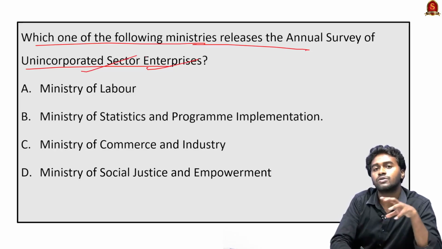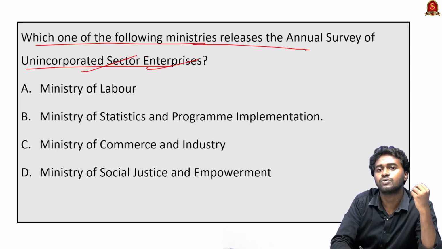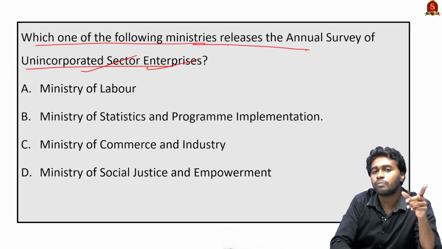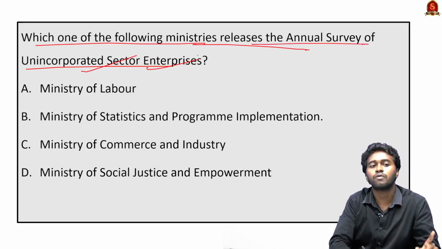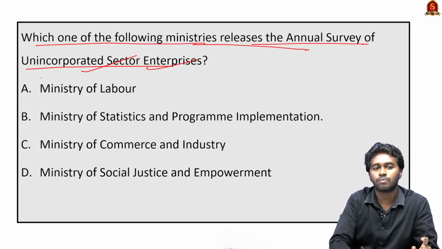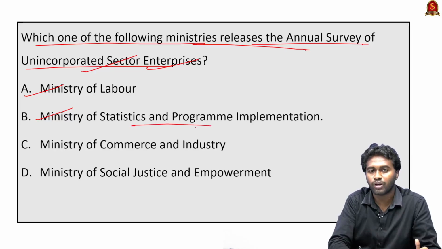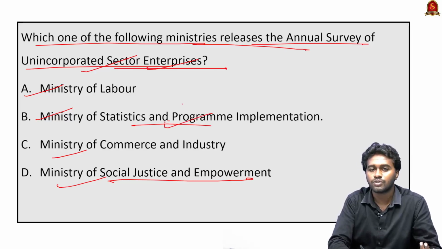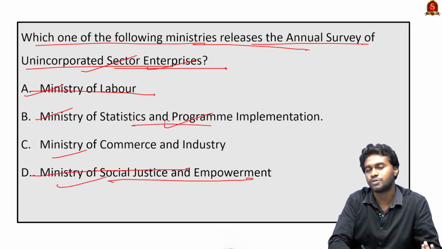And the next question, which one of the following ministries recently released the annual survey of unincorporated sector enterprises? Unincorporated sector means the sectors or industries or firms which are not registered under the corporate law. Option A, Ministry of Labour, option B, Ministry of Statistics and Program Implementation, option C, Ministry of Commerce and Industry, and option D, Ministry of Social Justice and Empowerment. See, it is talking about an economic sector, right? So therefore, we can easily eliminate two options, option A and option D.